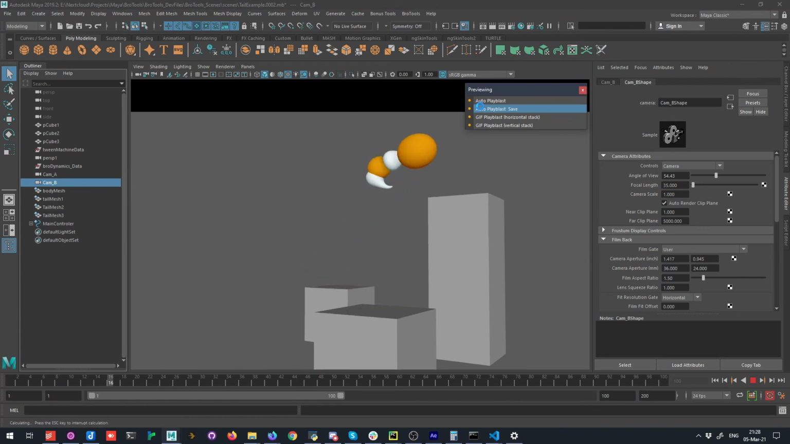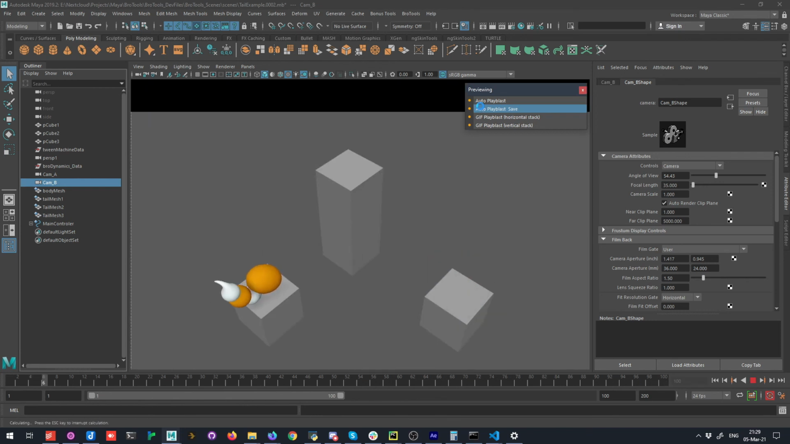Quick Playblast will leave only polygonal and NURBS objects visible, enable anti-aliasing and ambient occlusion, and render a playblast in full resolution. Quick Playblast and Save will also save a copy of your current scene in the same folder where it saves your playblasts, to the Movies folder in the current project.